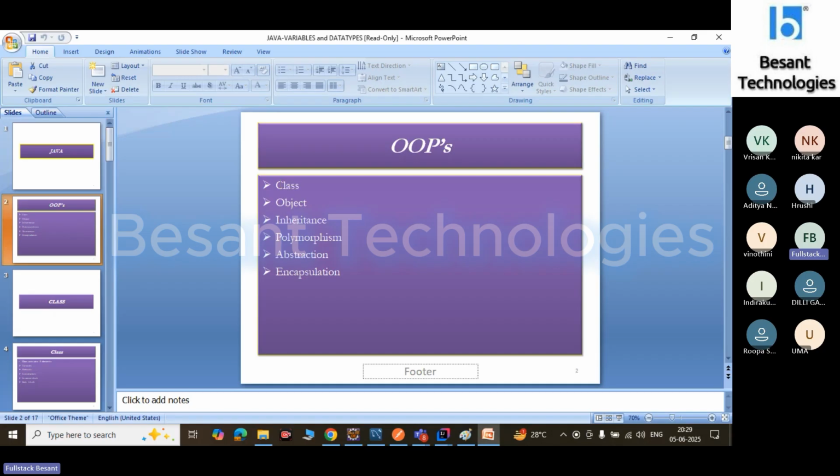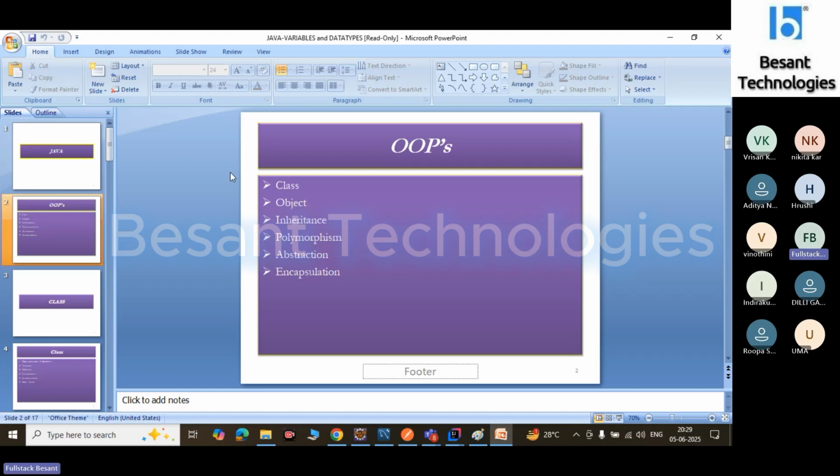So the first one is Java. If you want to install Java, the minimum requirement is Java 8 or above, any one version. Java 5 or Java 1.5, and Java 8 or 1.8, is the Tiger version. If you want to download and install, you should use Java 8 or above.